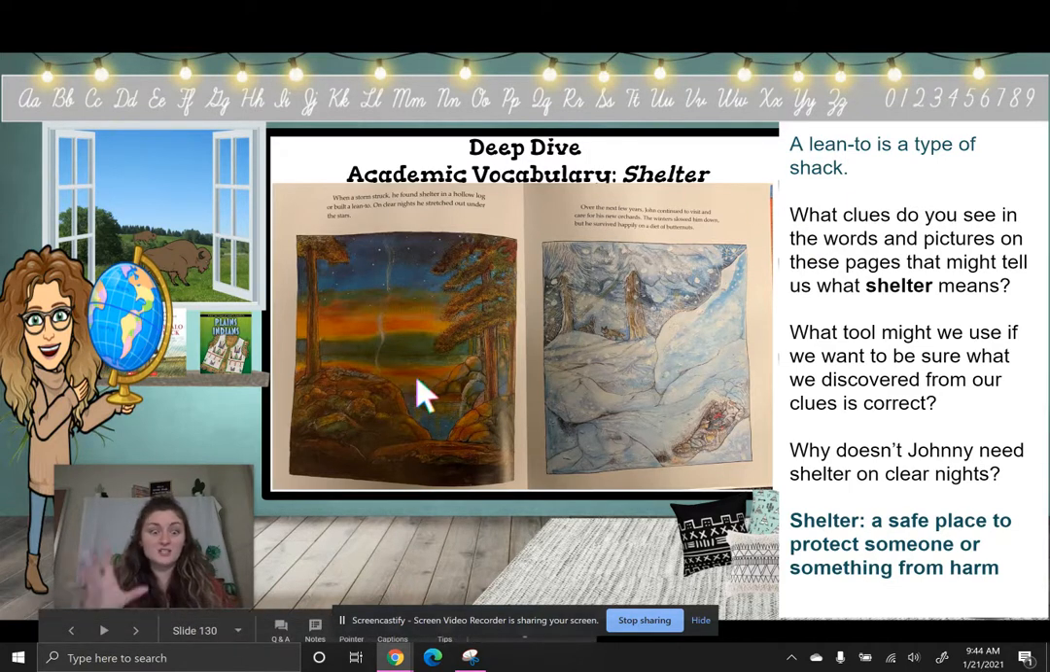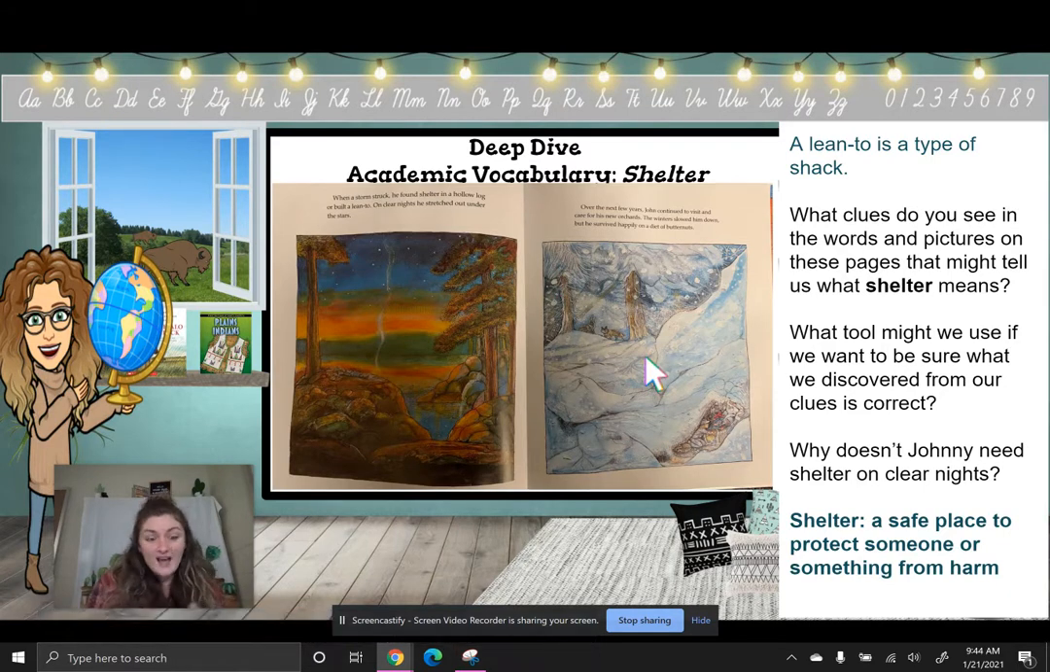On this page, there's a lot going on. So on this page, we have a couple pages from Kellogg's text of Johnny Appleseed. I am going to read it, and I want you to think when you hear the word shelter, what are the words around it doing to help us understand what that word means? Also, what are the illustrations doing to help you understand what the word shelter means? Okay, so listen closely, get really close so you can see what's going on, and be thinking about the word shelter.